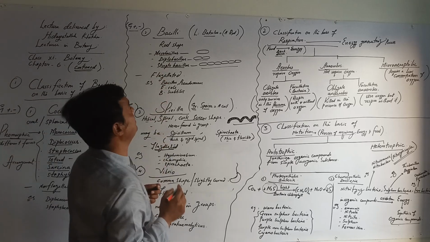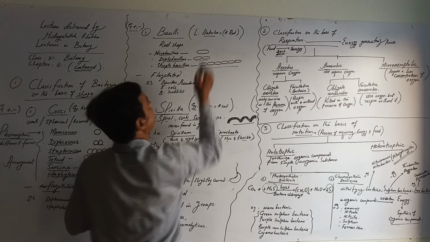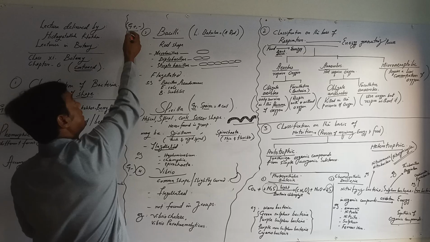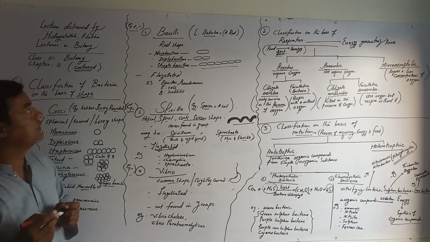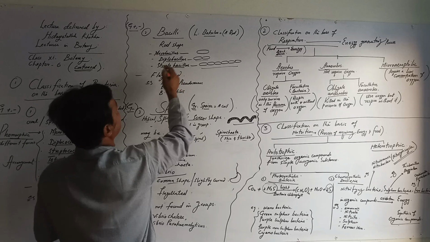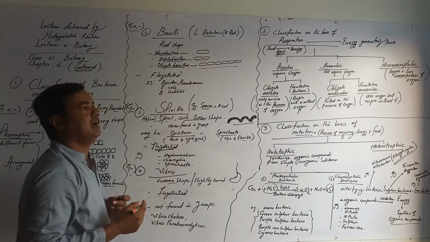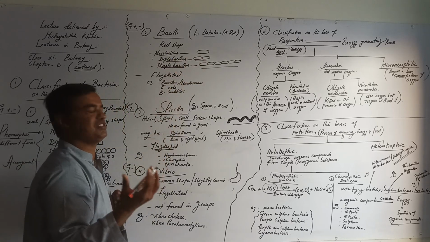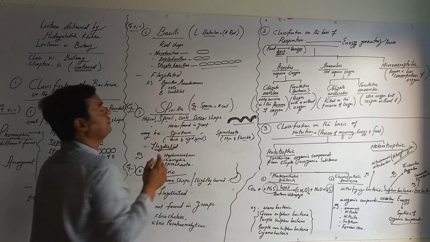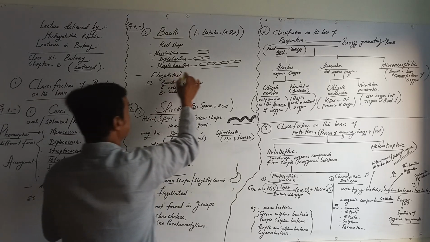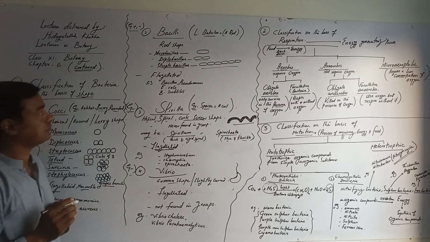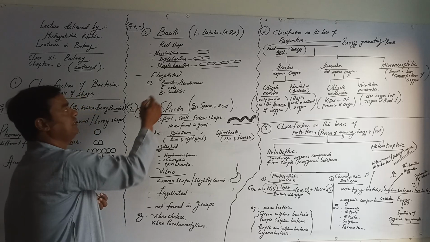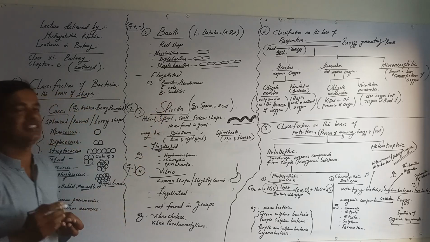Now we talk about bacilli. Bacilli is taken from the Latin word baculus, meaning a rod. So these bacteria are rod shaped. They may be gram positive or gram negative. They may be present in association or in group forms. If single, that is Microbacillus or simply Bacillus. If present in pairs, Diplobacillus. If present in a chain, Streptobacillus. They are flagellated. Common examples are Bacillus, Pseudomonas, E. coli and Bacillus subtilis.